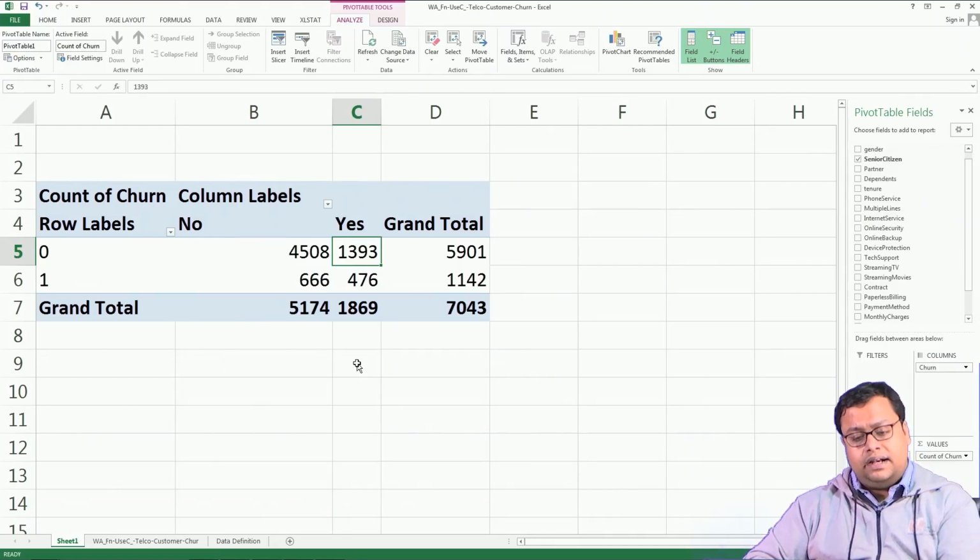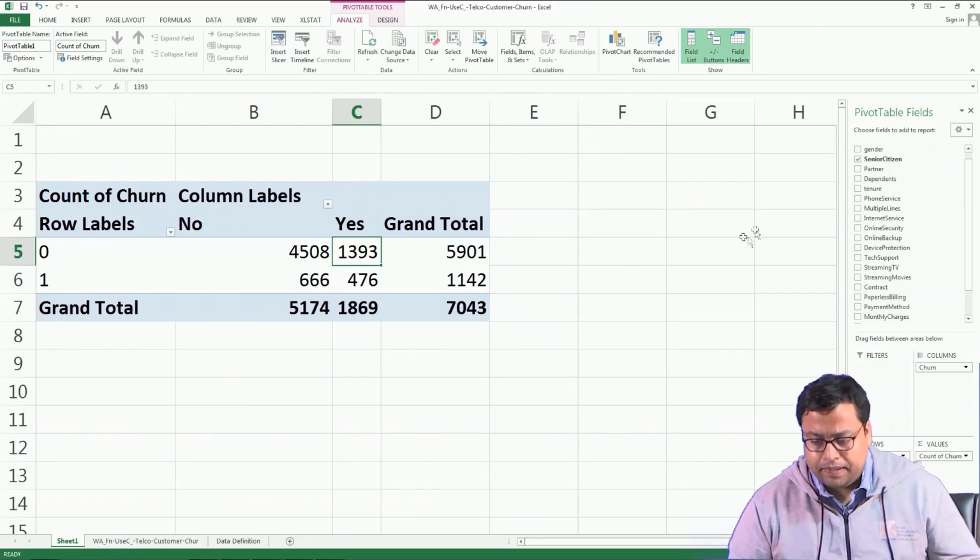On the other hand, out of 5901 people, around 1400 people are actually willing to switch, which is less than 25%. So, this is counterintuitive. Okay.